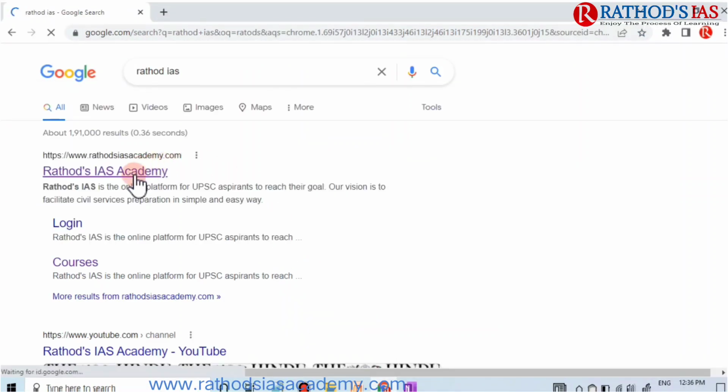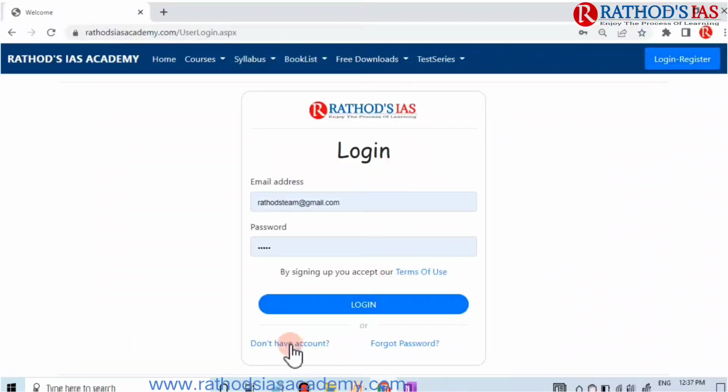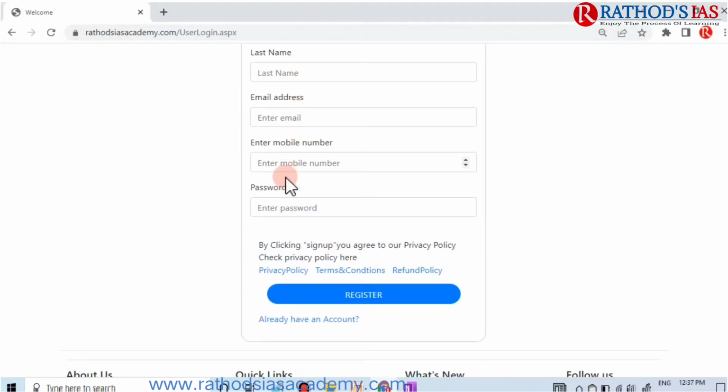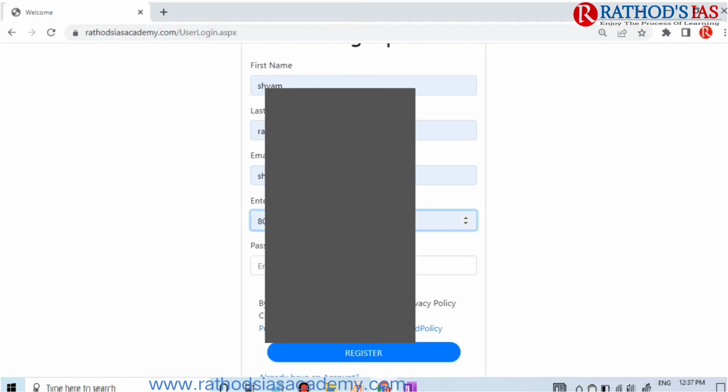Then you can see our website, Rathod's IAS Academy. There you have to click on login or register in the blue color. If you have not registered yet, you have to click on do not have account and fill the details. You have to give your name, email ID, your mobile number and password, and finally you can click on this register button.